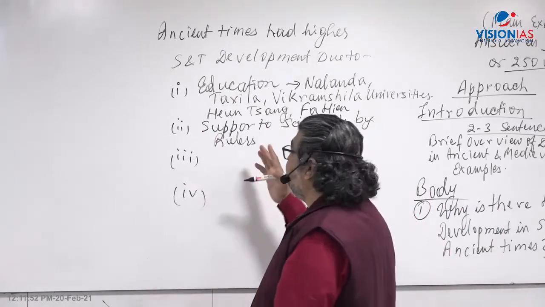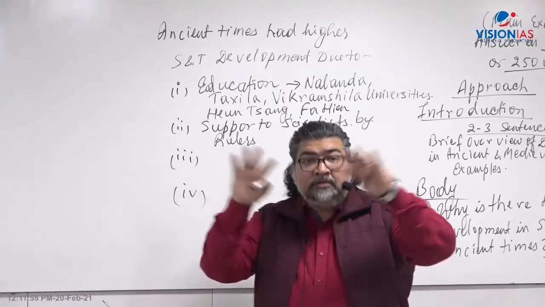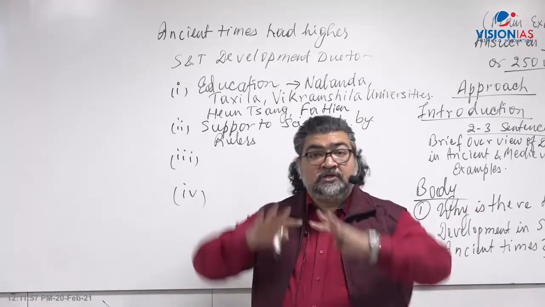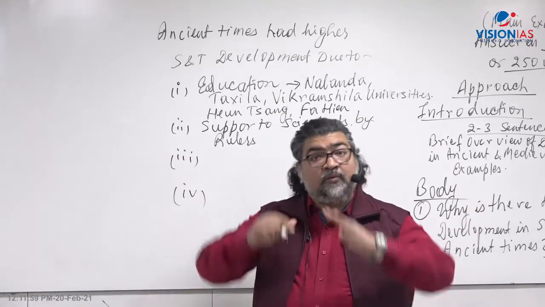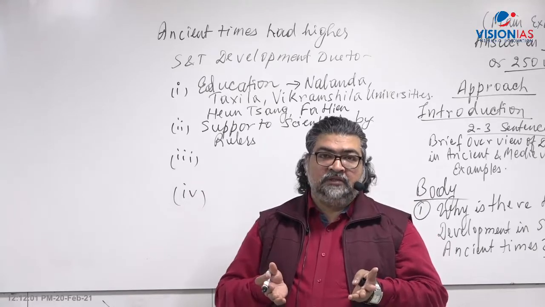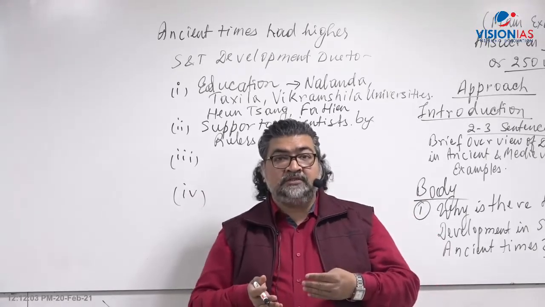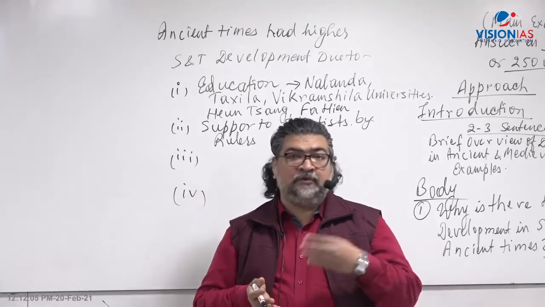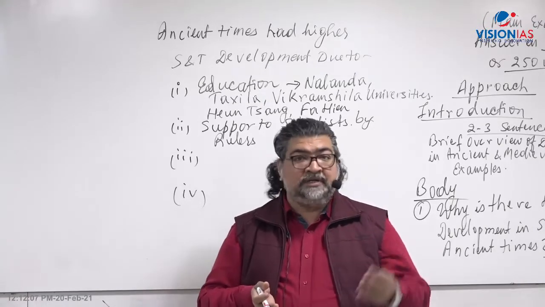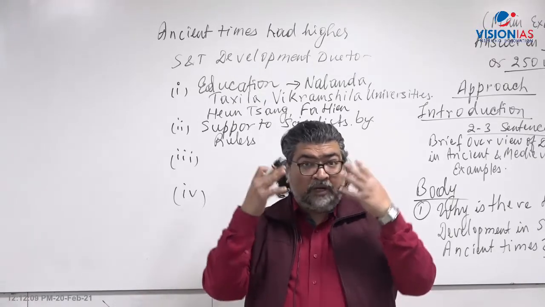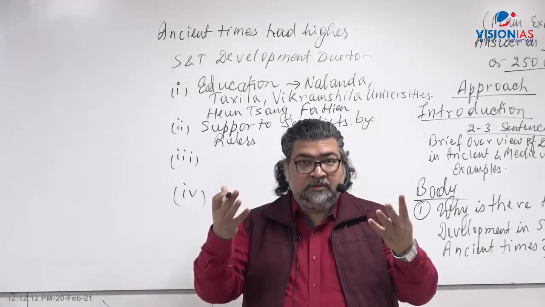Then what comes here? Social framework, society. How was the society at that time? Now, if you see the modern times, sometimes we get polarized by mass media, print media, and our outlook changes, right?